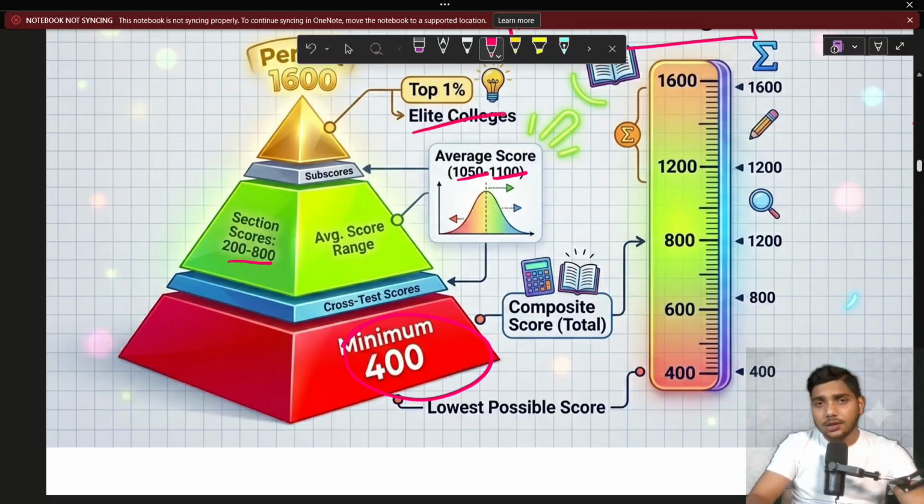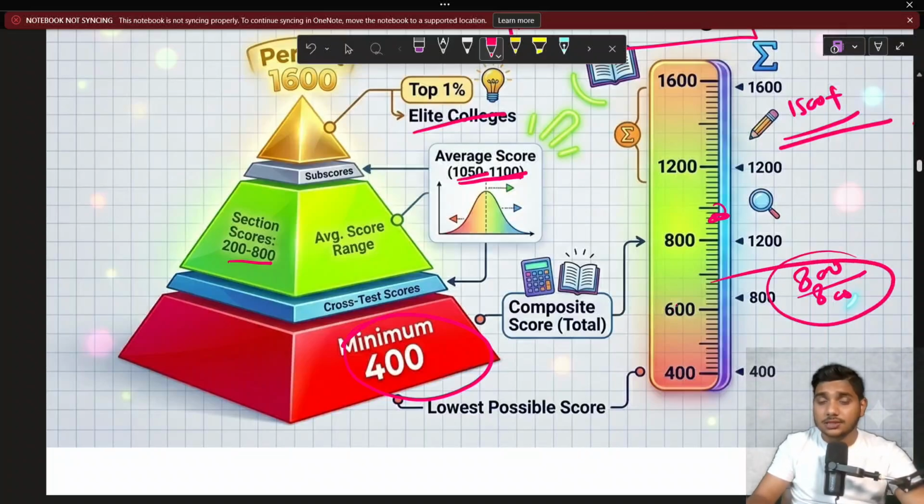For the top elite colleges, the top 1%, you must have an average score between 1050 and 1100. And if you want to get admission in a top tier university, then you must have 1500 plus in the SAT examination. In this video we mainly discuss only mathematics, because our main target is to get 800 out of 800 marks in the mathematics section.